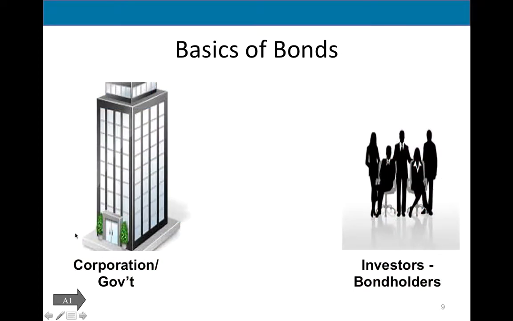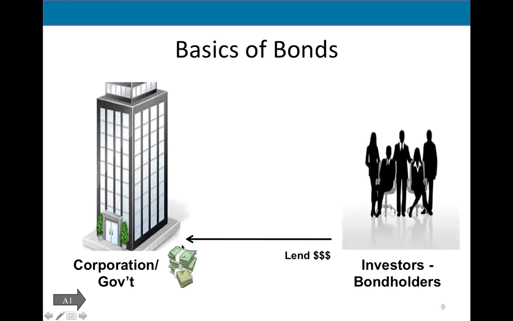So, basics of bonds. In this chapter, we are the corporation or the government that issues bonds. Who buys them? Investors, right? They could be bought at the stock exchanges, through NASDAQ or the New York Stock Exchange. They're traded just like stocks. And it could be individuals, mutual funds, pension funds, or institutional investors. So we borrow money. Bondholders lend us money.